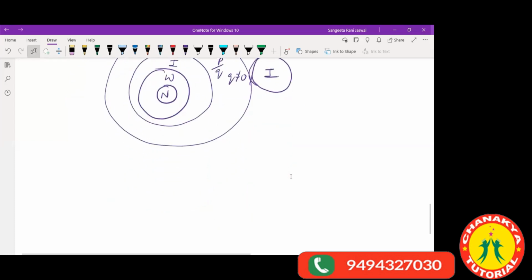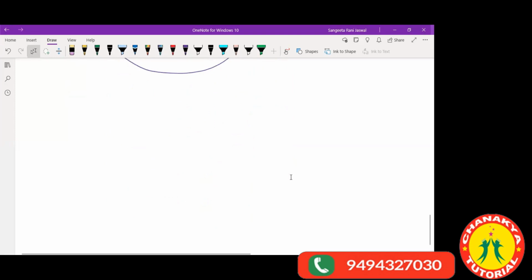Now we say that there exist infinite rational numbers between two rational numbers. You must have heard about this. Have you heard that there exist an infinite number of rational numbers between two rational numbers? Heard or not?